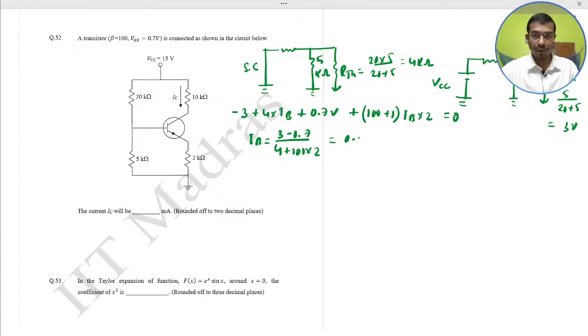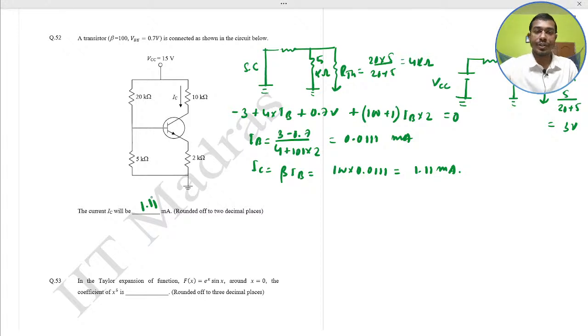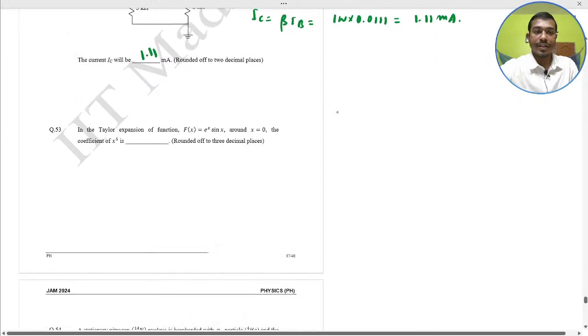That would become 0.0111 milliampere. Now you have to find the collector current. Collector current means beta into IB. Formula: beta value 100 into 0.0111, that would become 1.11 milliampere. Okay, 1.11 milliampere would be the correct answer. Every year this type of question comes in the IIT JAM exam.